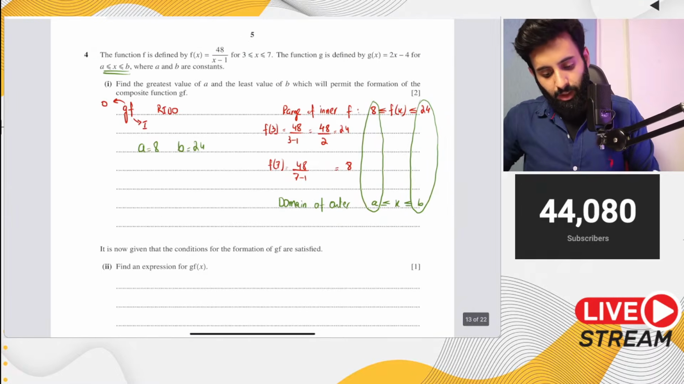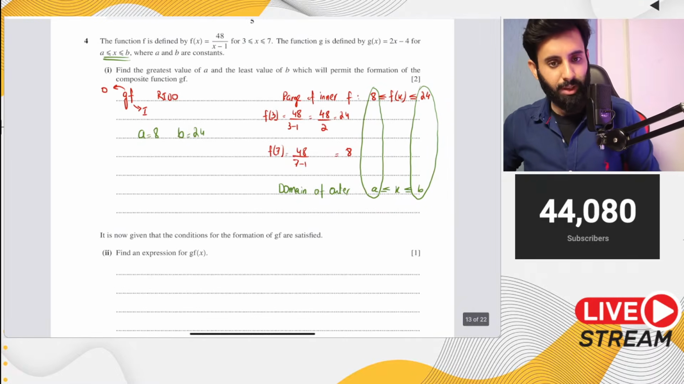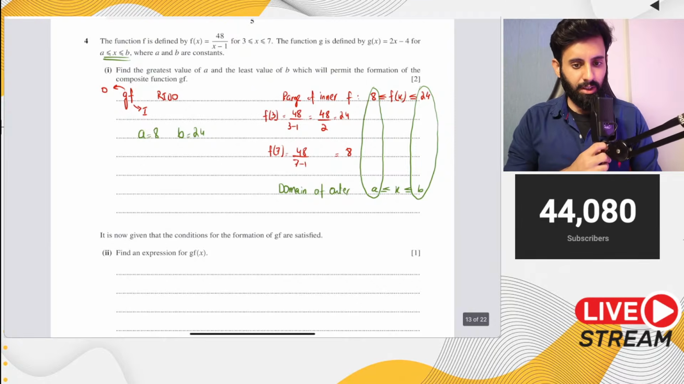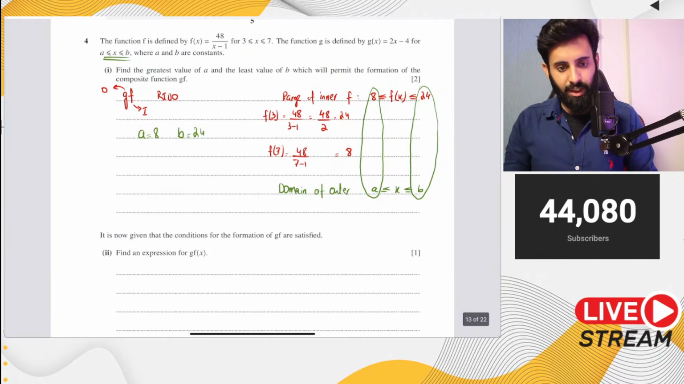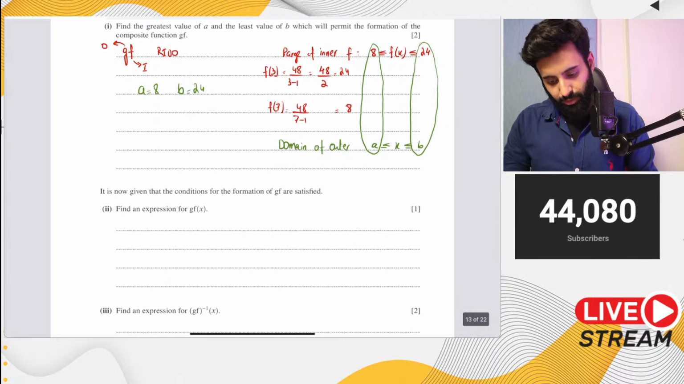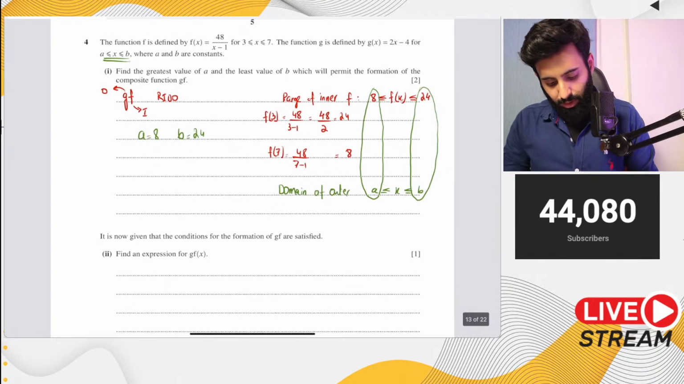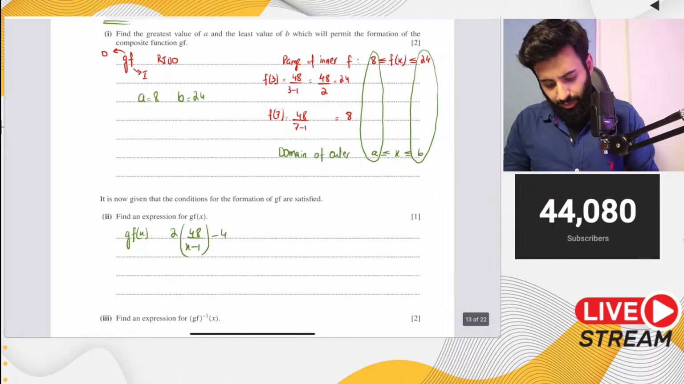Okay. Now, here's part 2. Part 2 says it is now given that the conditions for the formation of gf are satisfied. Find an expression for g of f of x. So g of f of x basically means twice of 48 over x minus 1, minus 4. Now, it doesn't say that you have to simplify, so we leave it over here.